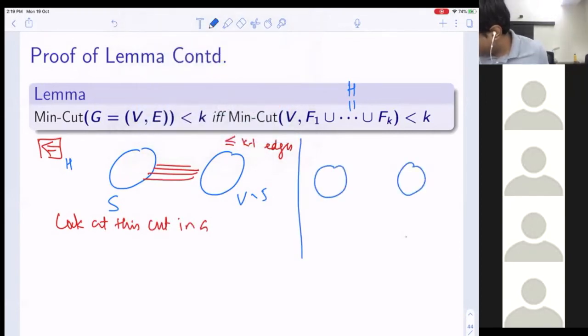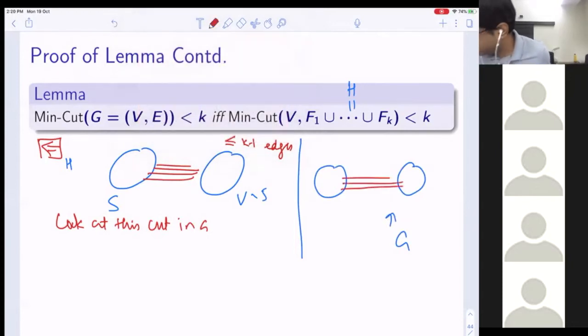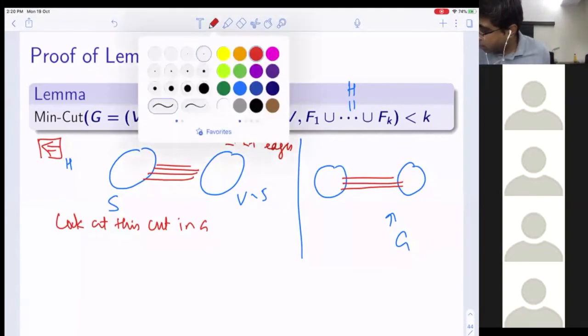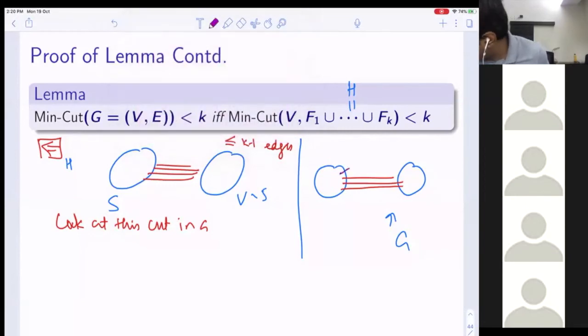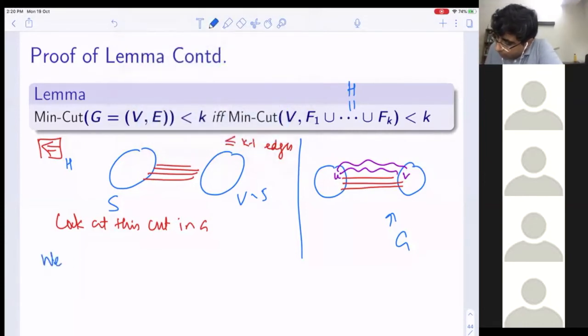I could have red edges, of course, because H is a subgraph, but I could also have some other, say, purple edges. Now let's fix one purple edge, uv. What did we do? We deleted uv, right? Because it is not in H.